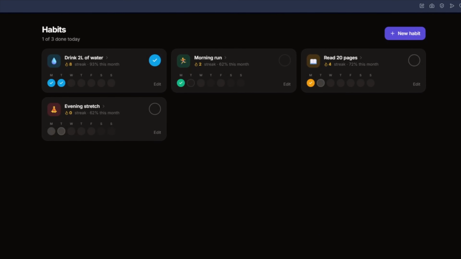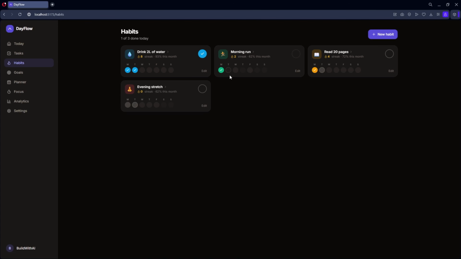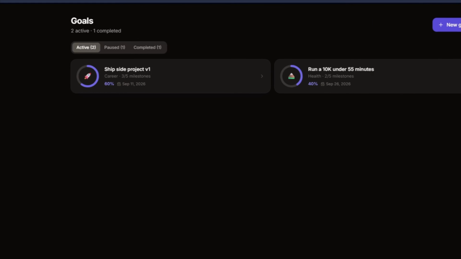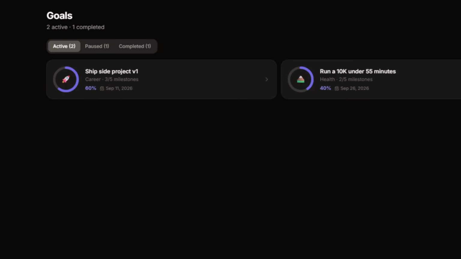Now on the habit side, it's also showing the different things I have to do on a daily basis. I'm guessing this is different from tasks because some tasks are only unique to a specific day, but habits have to be done daily. And now the goal section, it's looking very good. And I even noticed a progress bar which just shows how close we are to completing the goal.